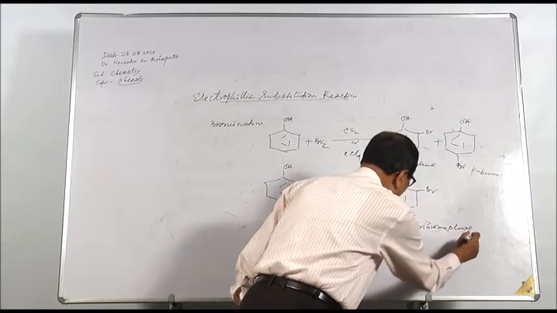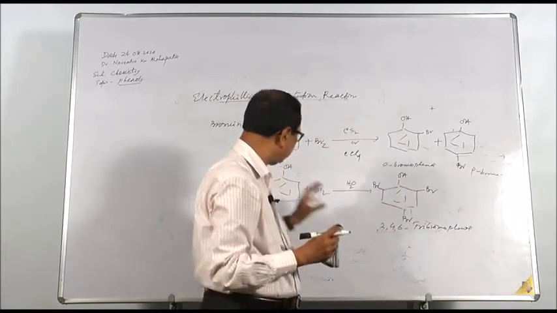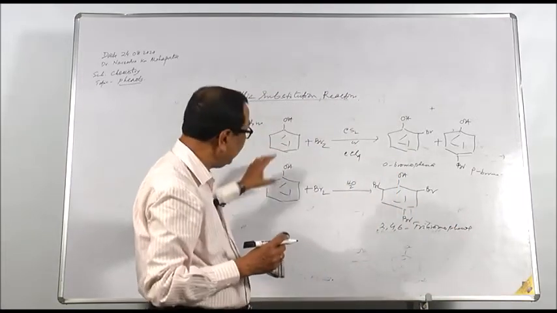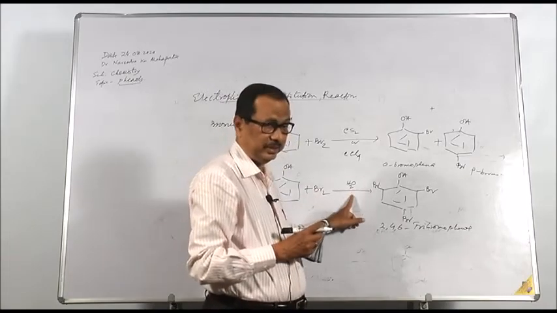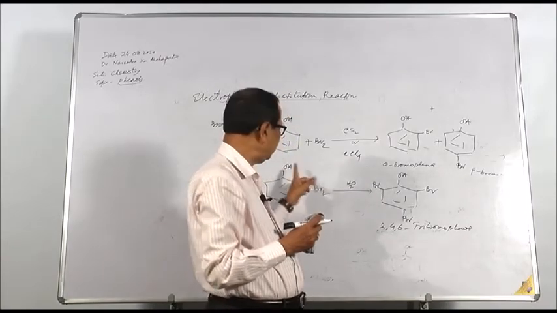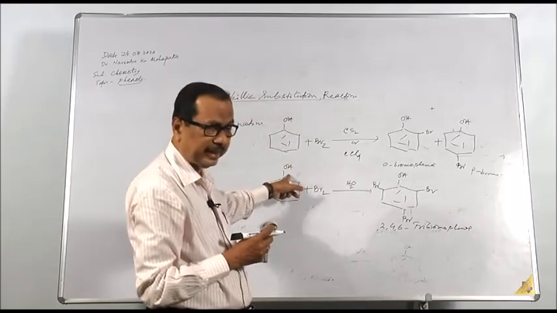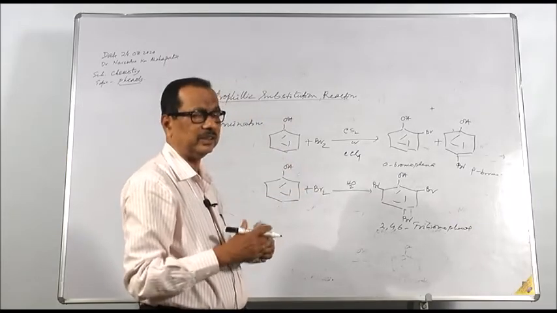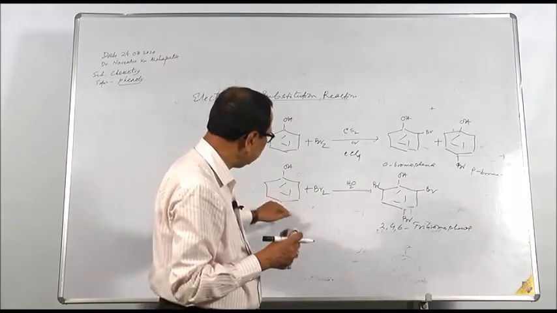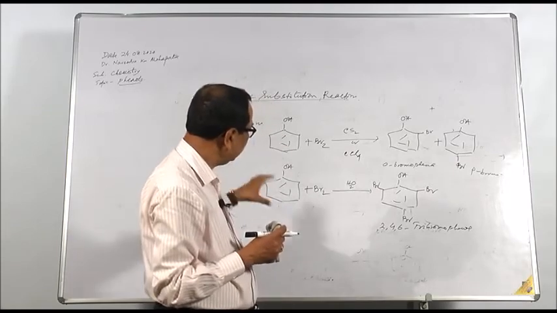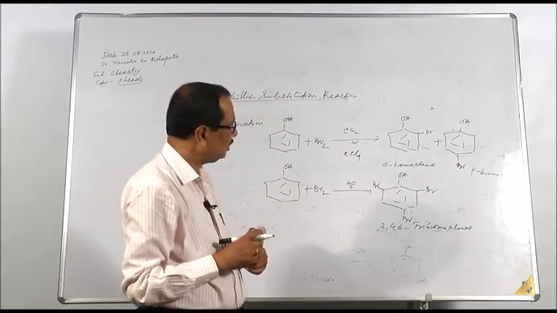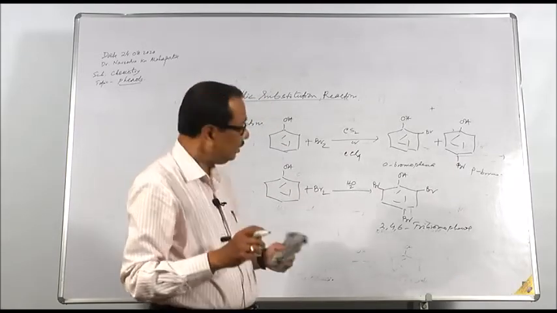So you can see why you are getting three bromine substituted: because the OH group is an electron donating group and the reaction is carried out in water medium. In water, it ionizes to give you phenolate, and that phenolate pushes electron more into the benzene than phenol itself. That is why the tri-substitution occurs.